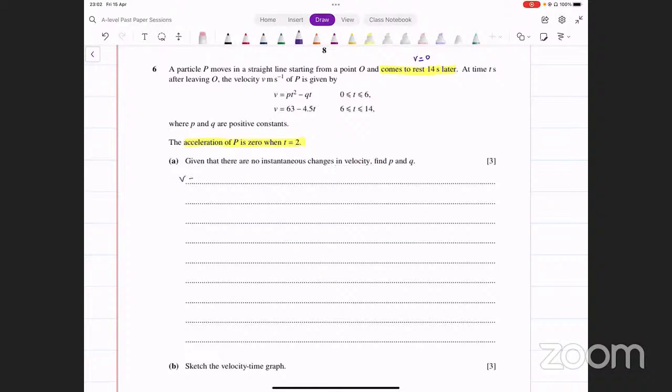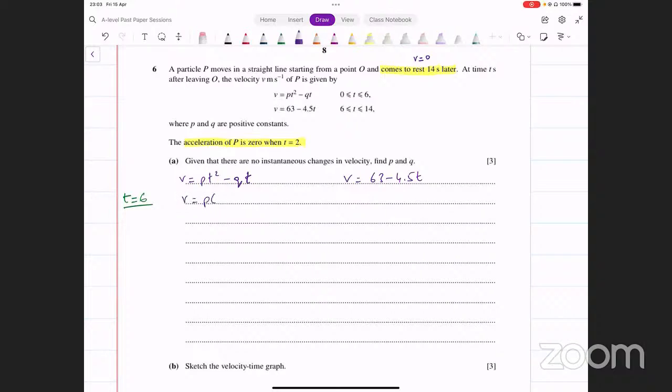So what we do is we've got two equations. One is v equals pt² minus qt. And the other is v equals 63 minus 4.5t. Now at time t equals 6, they should be giving the same velocity. That's what this means, that there is no instantaneous change in velocity. 6 point के ऊपर दोनों equal हैं. ठीक है? अच्छा. अब 6 time की values में input कर दें and see what velocity you get.